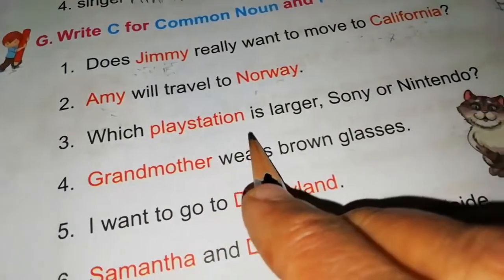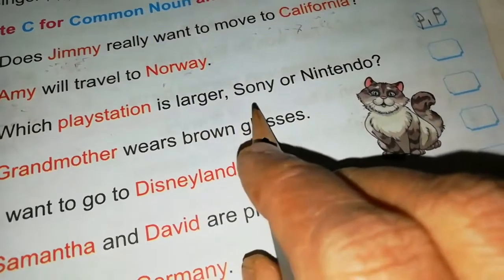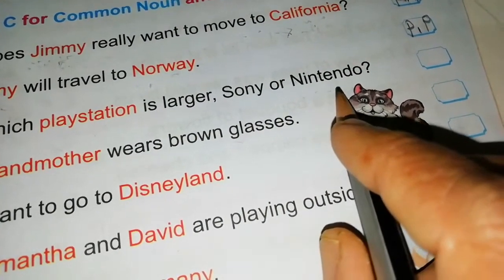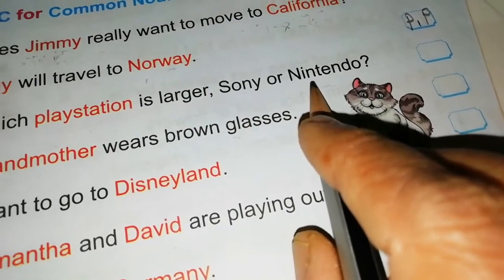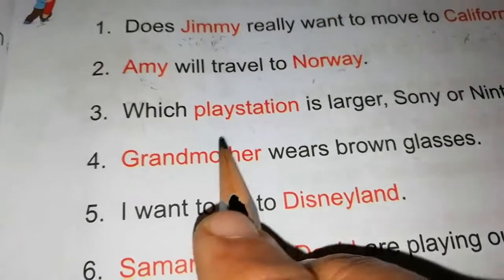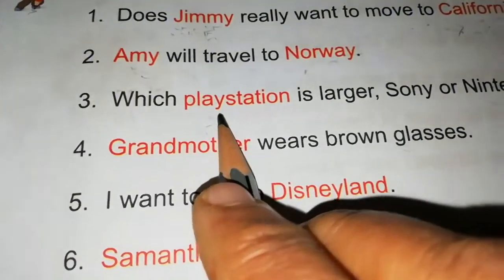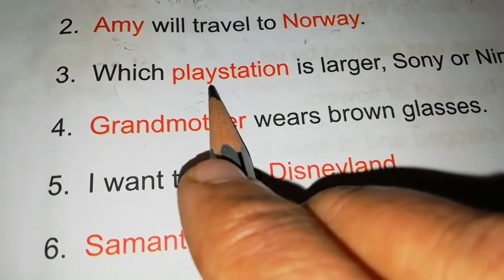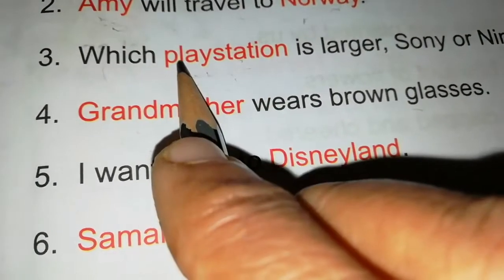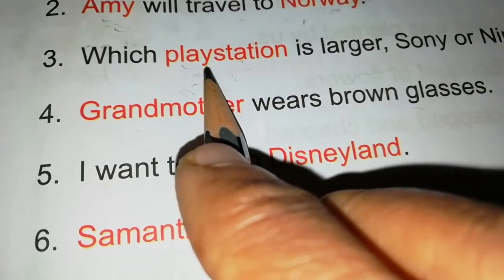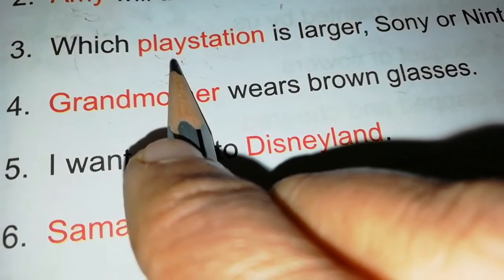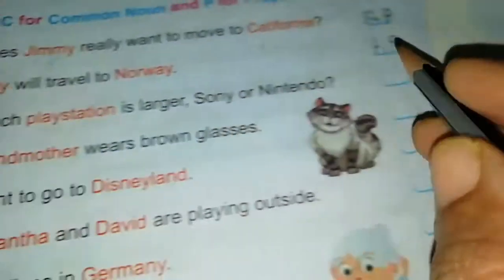Which PlayStation is larger? Sony or Nintendo? Okay. Which PlayStation is larger? Here, PlayStation. So this is a common noun. Why? Because it is not a particular noun here. Just say common noun. So we can give C here.